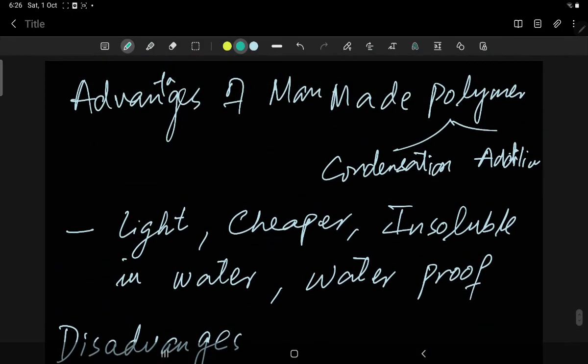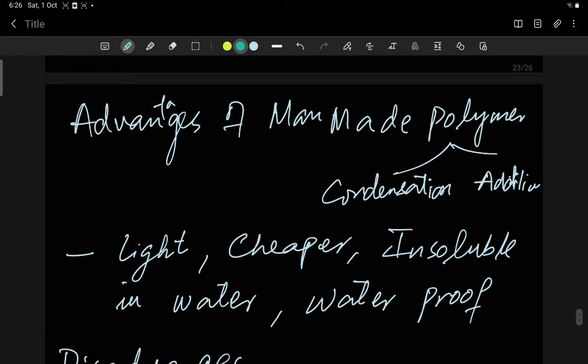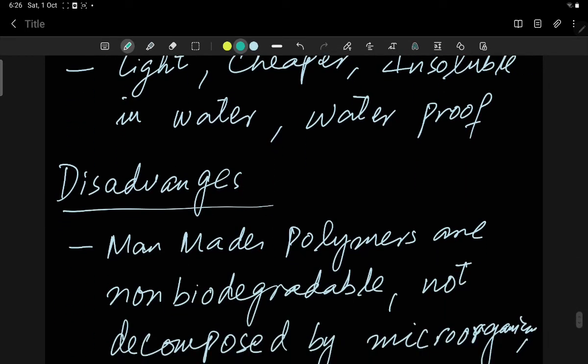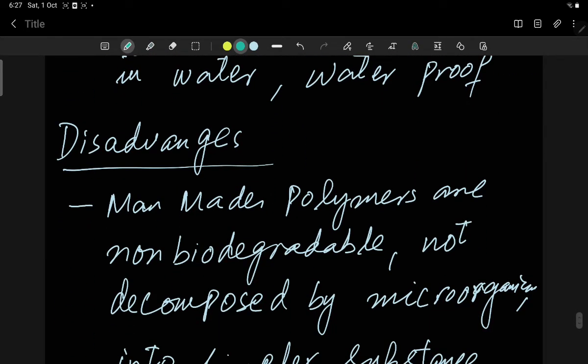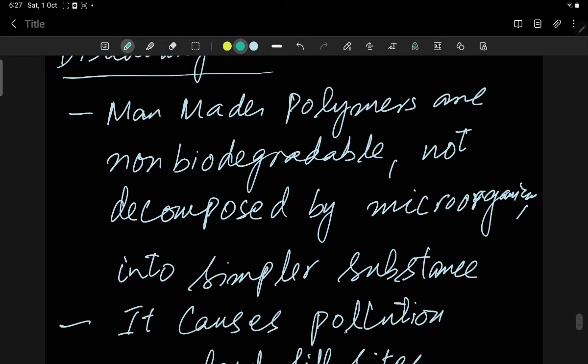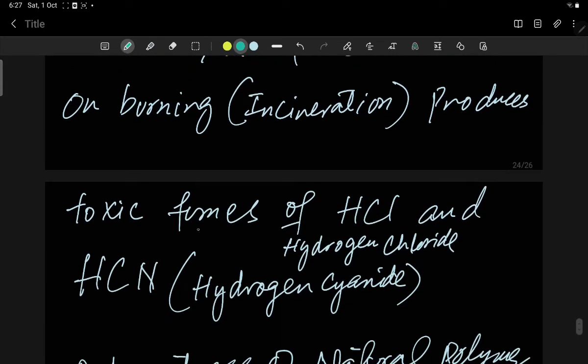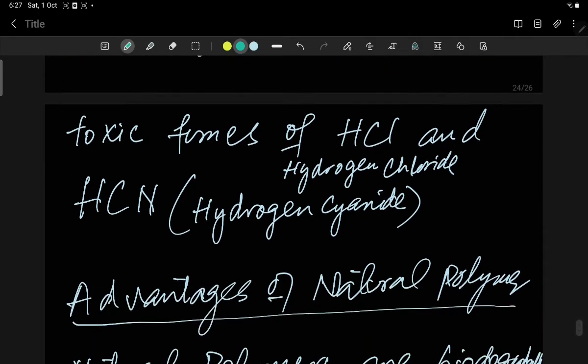So advantages of man-made polymers, condensation and addition both: they are light, cheaper, insoluble in water and waterproof. Disadvantages are that man-made polymers are non-biodegradable, like not decomposed by microorganisms into simpler substances. Hence, when they do not decompose, they cause pollution in landfill sites, and on burning or incineration they produce toxic fumes of HCl, hydrogen chloride, and HCN, hydrogen cyanide.